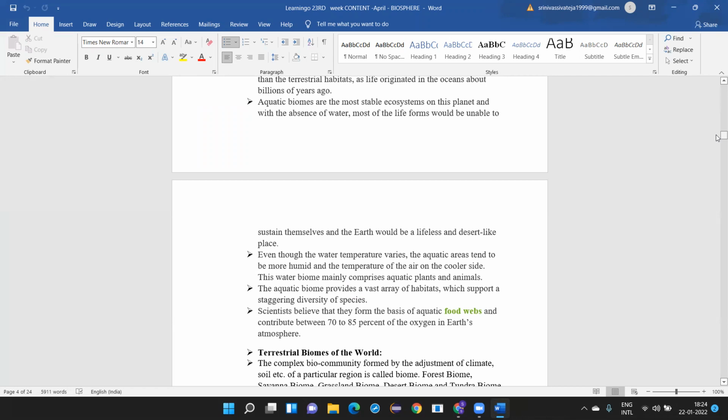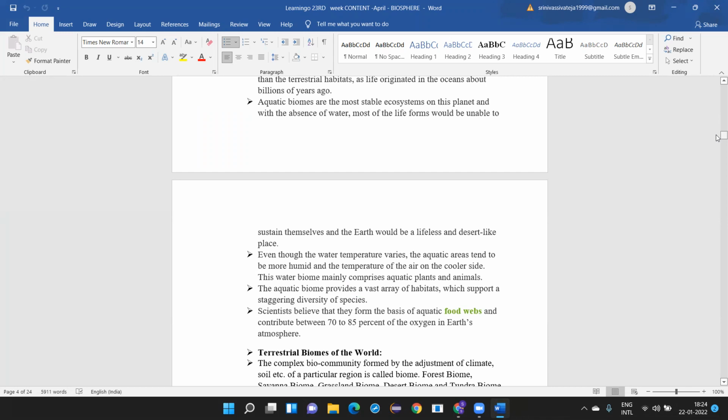Even though the water temperature varies, the aquatic areas tend to be more humid and the temperature of the air cooler. We have learned that most of the time the water temperature varies a little here and there, but still they continue to maintain the balance of temperature. This water biome mainly comprises aquatic plants and animals.